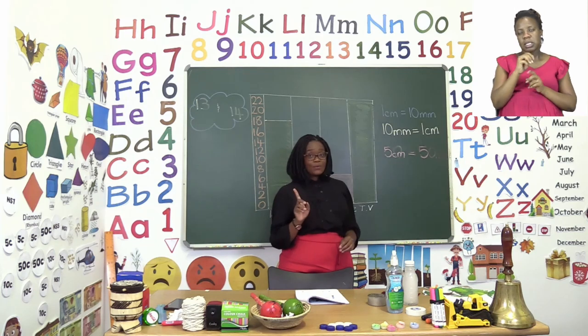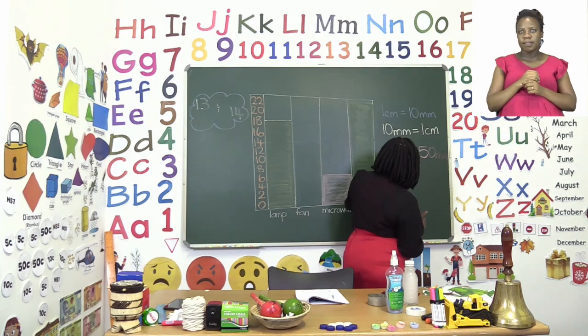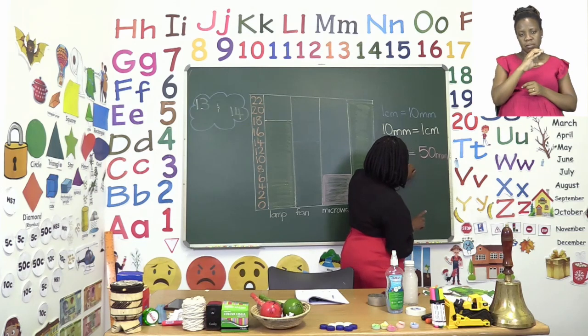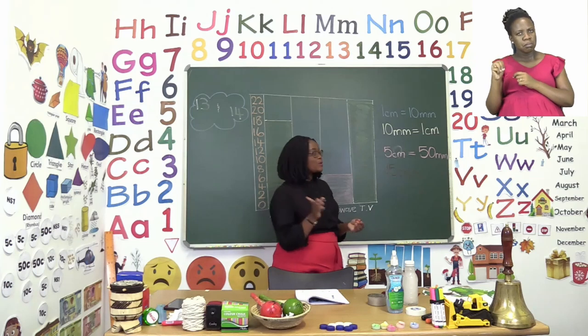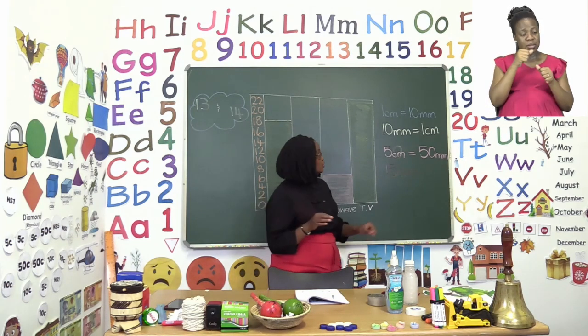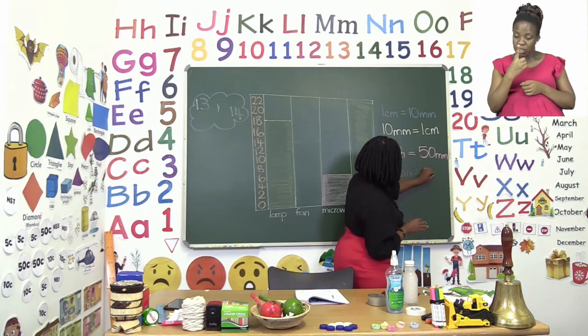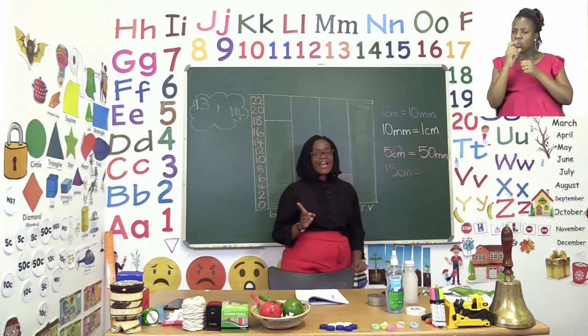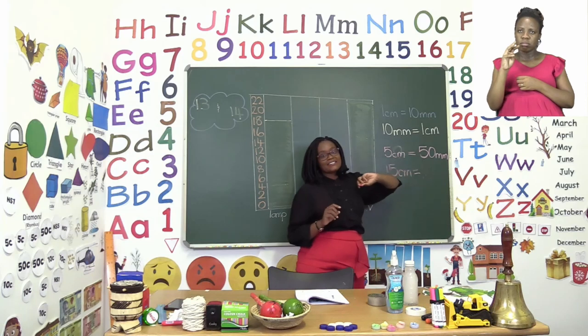Now let's try another one. This time we're going to say, how about 15 centimeters? Wow, that looks like a big number. But remember our rule. We first take the number we have, which is 15. So go ahead and write 15. And then to make it simple, we are just going to add our 0 from the millimeters.